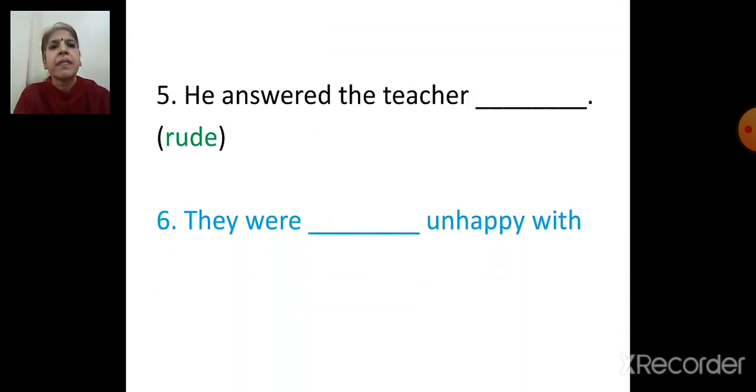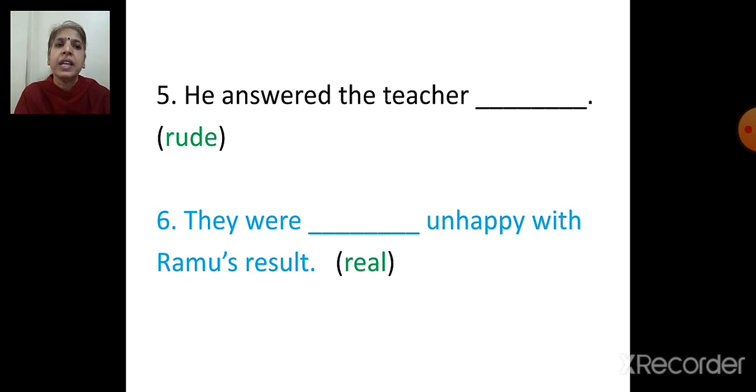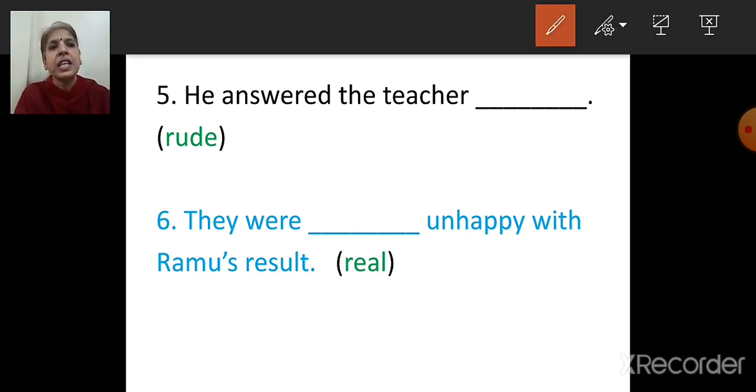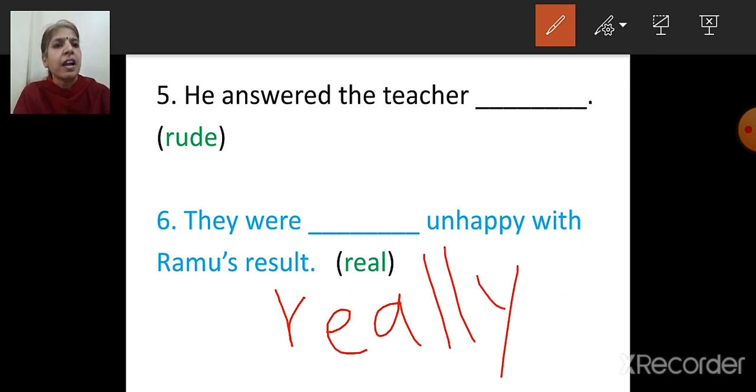Next one is, they were dash unhappy with Ramu's result. And the adjective given is real. So what will you add? ly. They were really unhappy with Ramu's result.